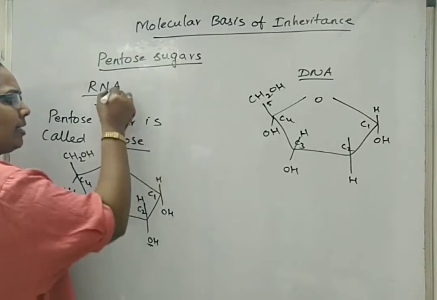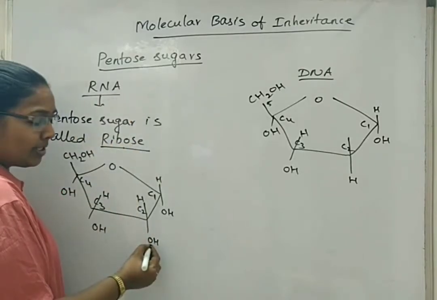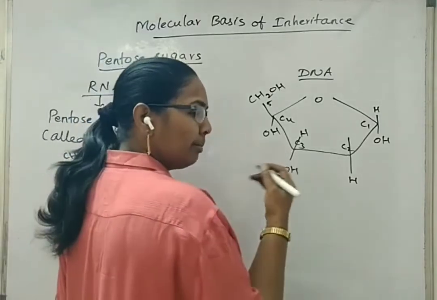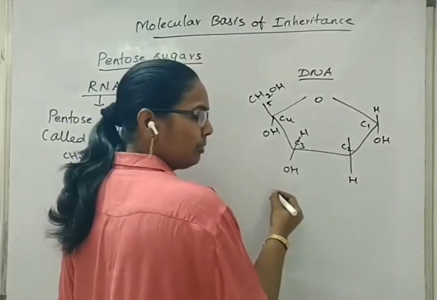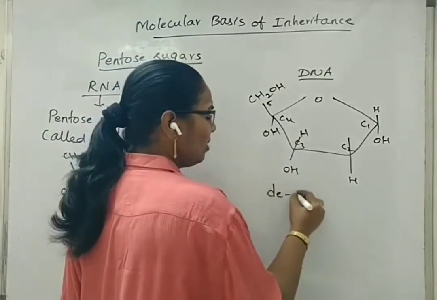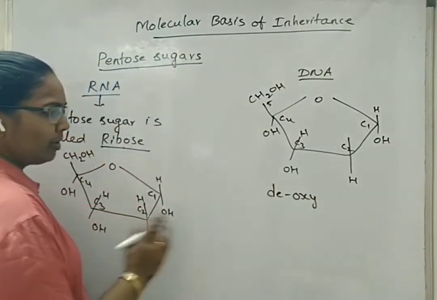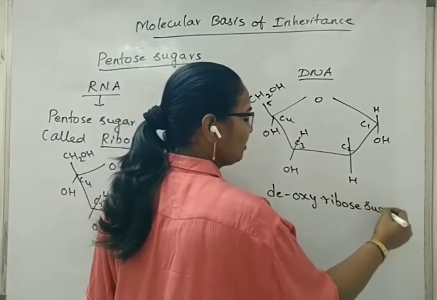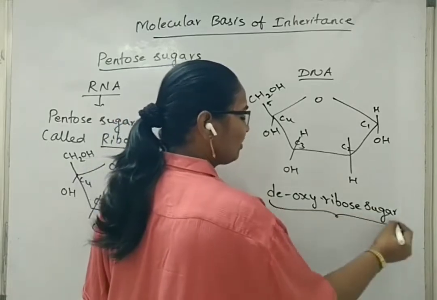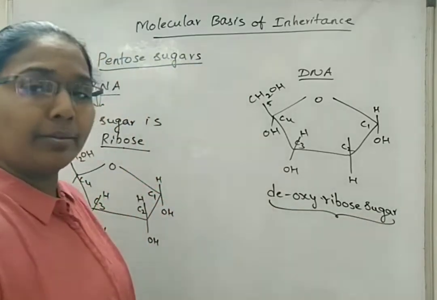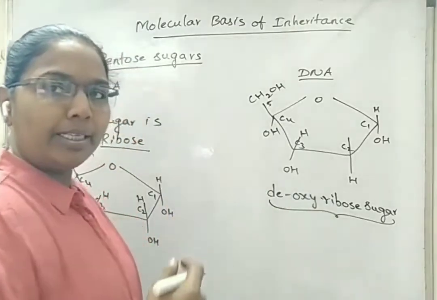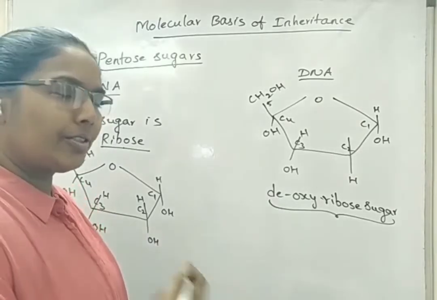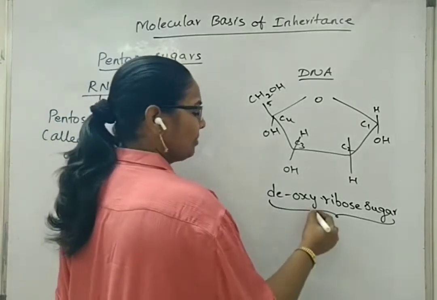The pentose sugar of RNA is called ribose, but it has removed its oxygen atom from the second carbon position. Because of that removal, the name of the sugar was changed to deoxy, meaning oxygen was removed at the second carbon position, deoxyribose sugar. Because of this deoxyribose sugar, the total genetic material has attained stability and also a repair mechanism was developed in the complete genetic material.